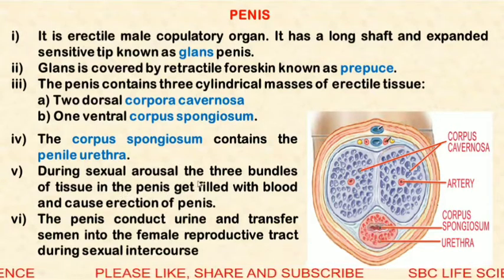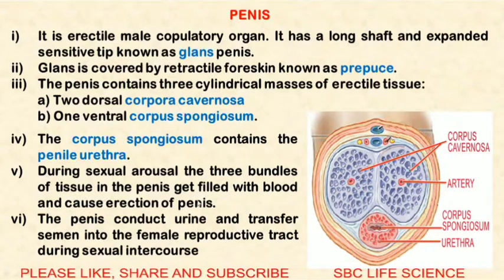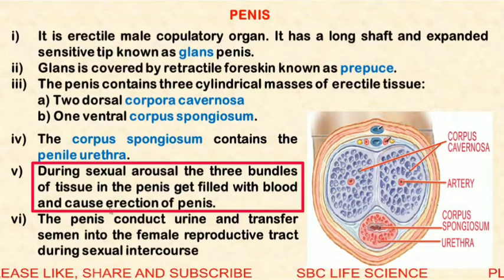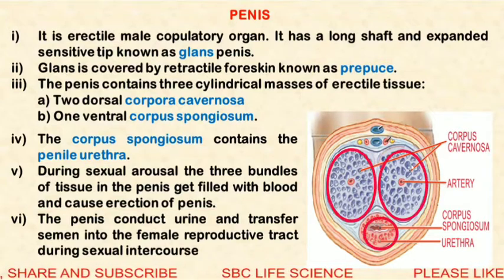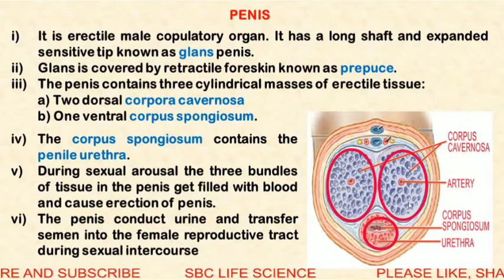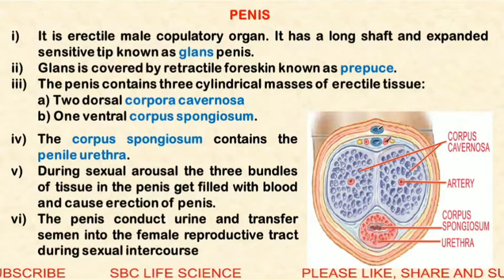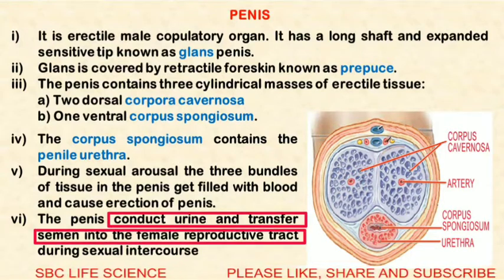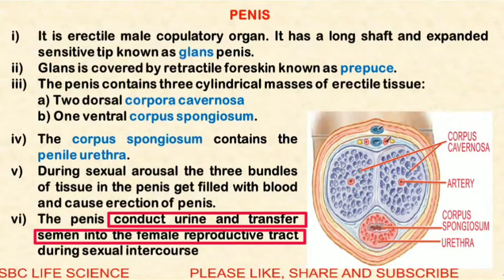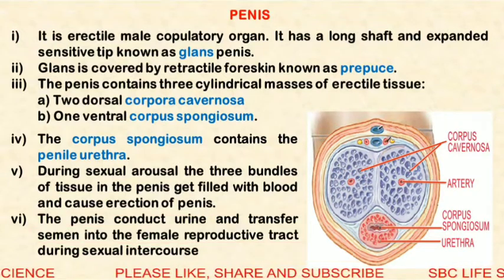During sexual arousal, the three bundles of erectile tissue get filled with blood and cause erection of the penis. So when these three tissues fill with blood, erection of the penis takes place. The function of the penis is to conduct urine and transfer semen into the female reproductive tract during sexual intercourse.